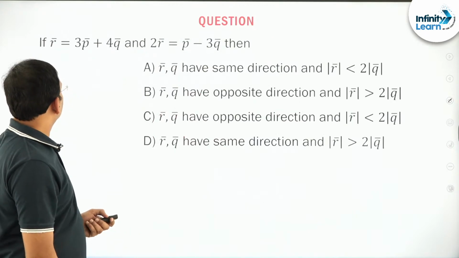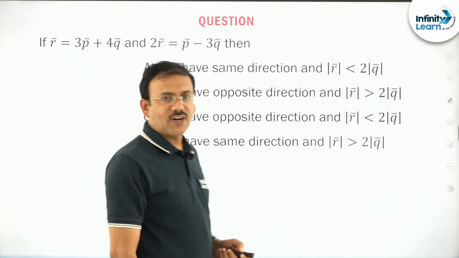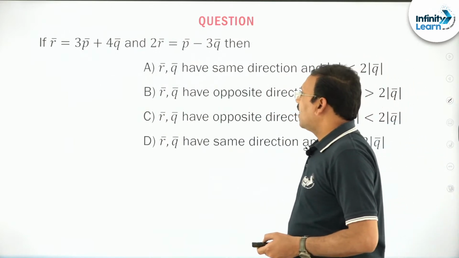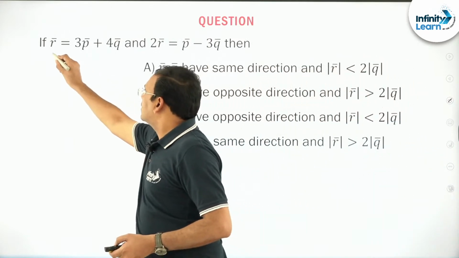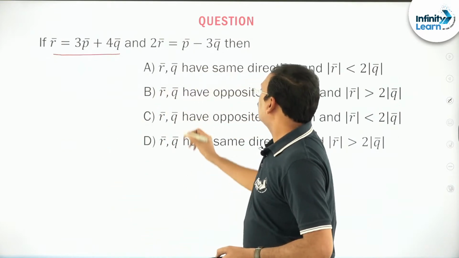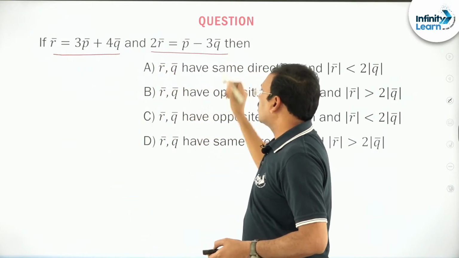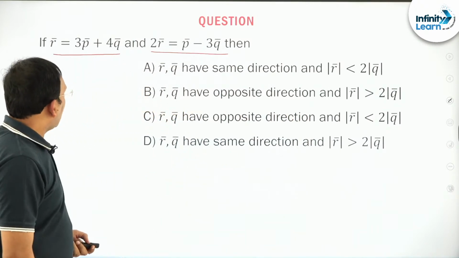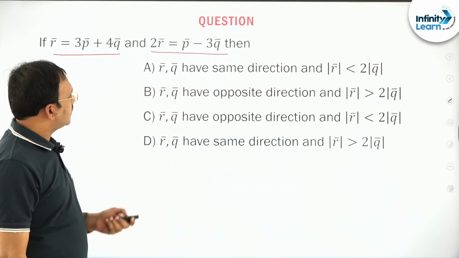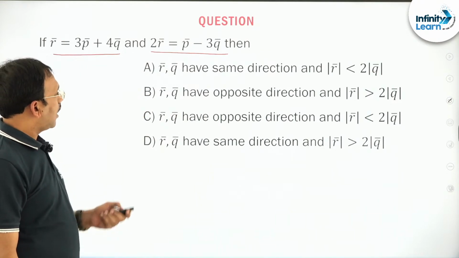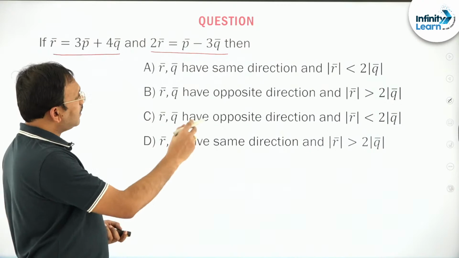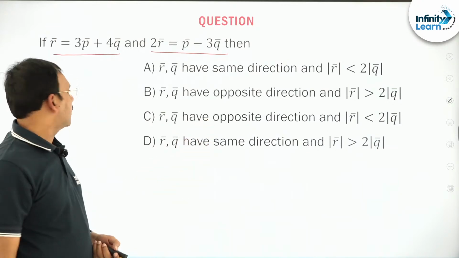Okay, let's go. You see this question, try this question. R bar is given, 2R bar is also given. Then R bar and Q bar have the same direction or opposite direction, and he is comparing magnitudes.